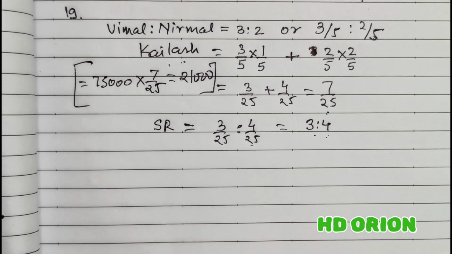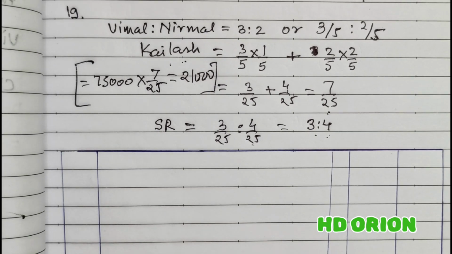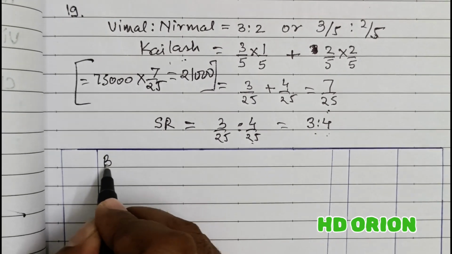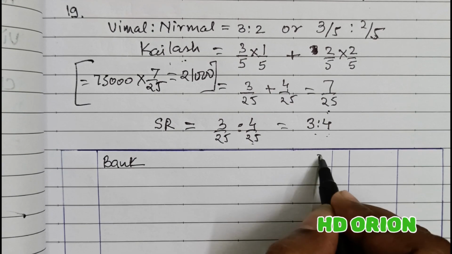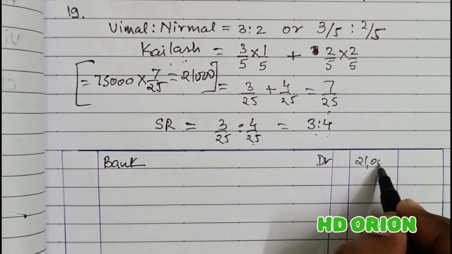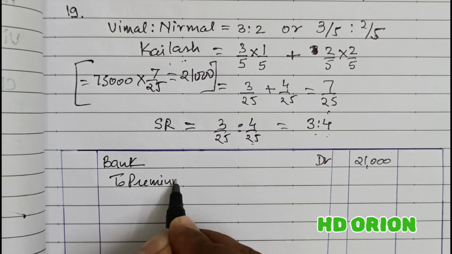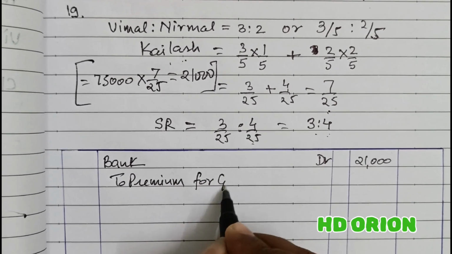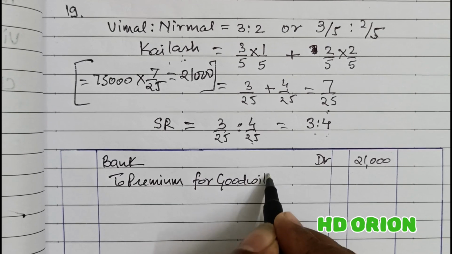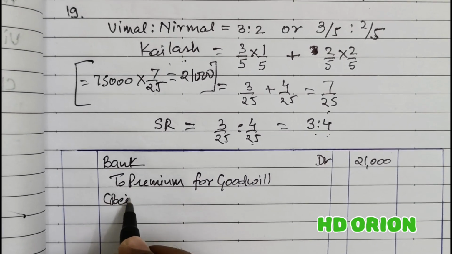So let us pass the journal entry for this. Bank account will be debited with the amount of goodwill brought by the new partner, 21,000, to premium for goodwill. Being goodwill brought by new partner.